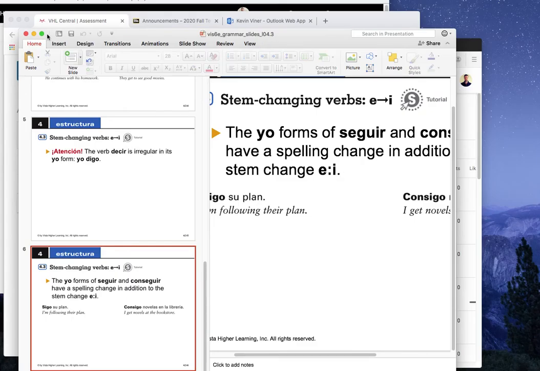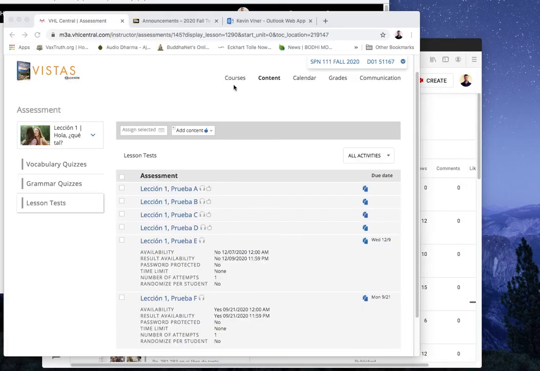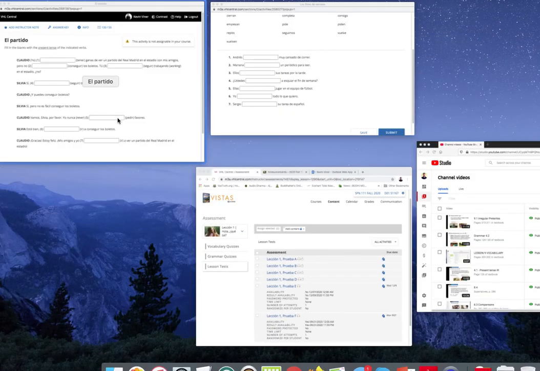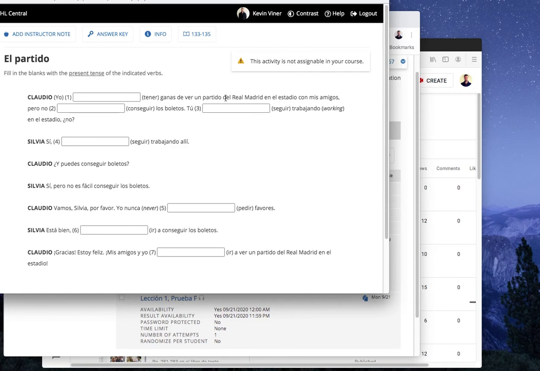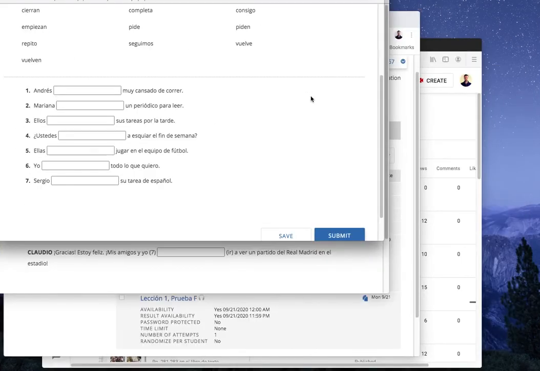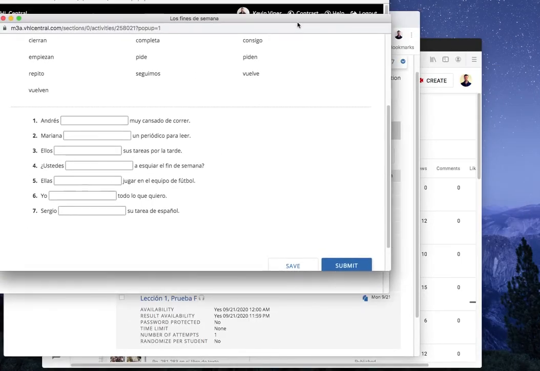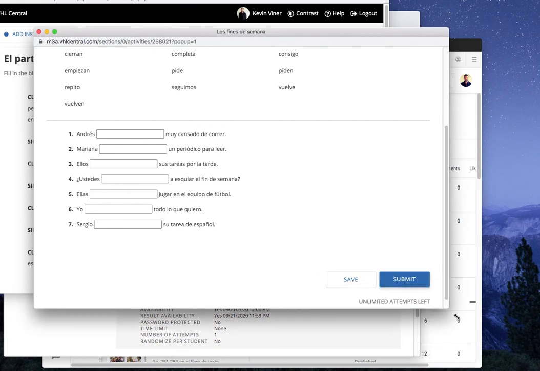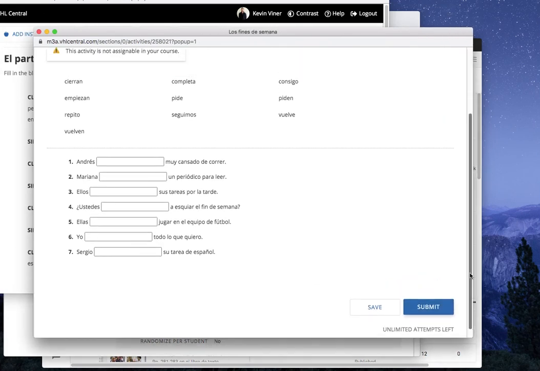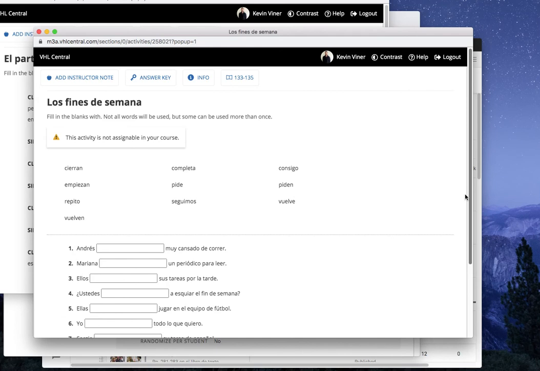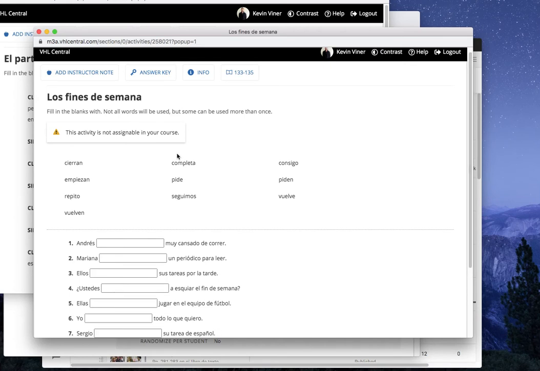And that's it for the PowerPoint. So we'll just do a few activities here. We'll start with this activity. So as always, I'll be moving through this relatively quickly, but you'll pause it when I tell you to pause it so you can think about the answer and you can go at your own pace.